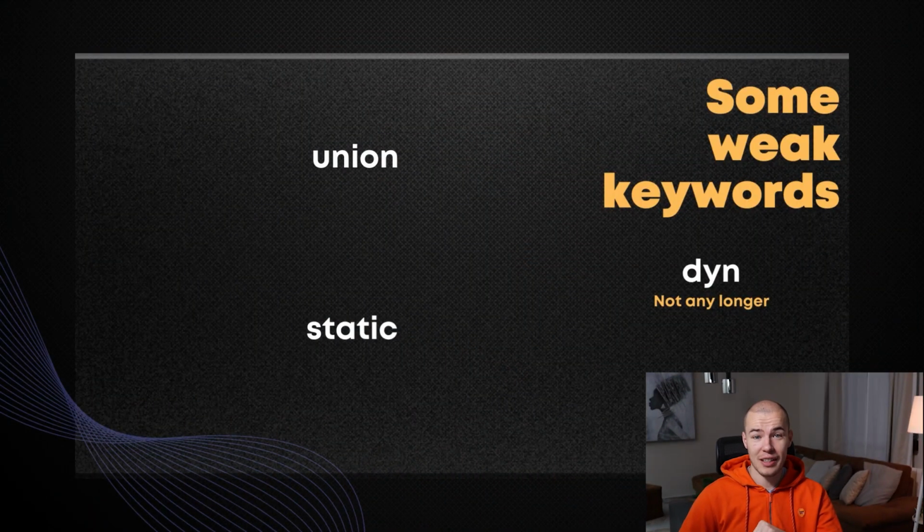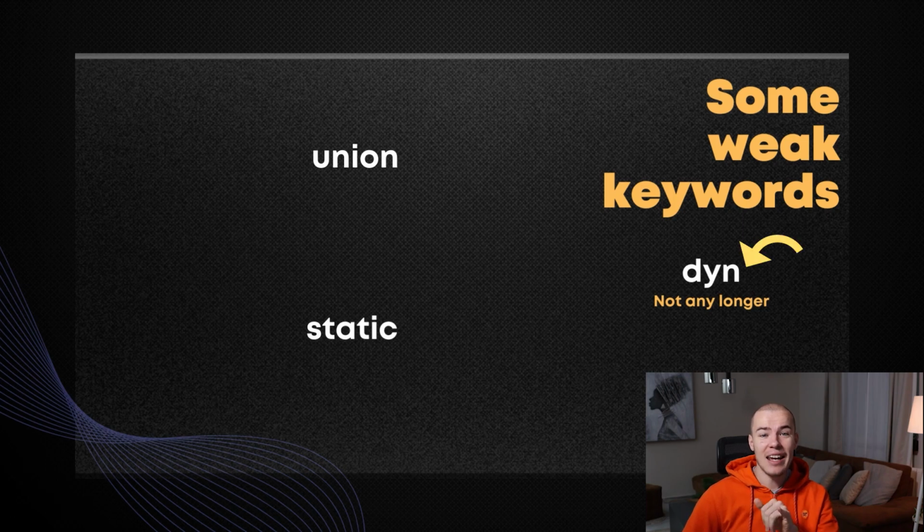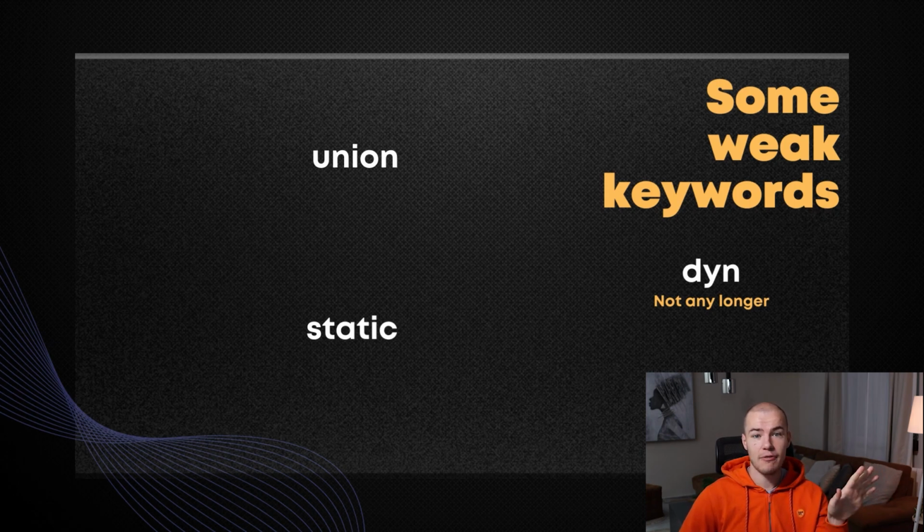And one more interesting thing, you can see the dyn keyword here, and I added some small text below it. And you can see that it is no longer a part of weak keywords, because it was moved in 2018 into strict keywords, because that is when developers decided that the dyn keyword is going to be a strict keyword, and it's going to be a regular keyword that has its meaning, so to say, in every scenario.